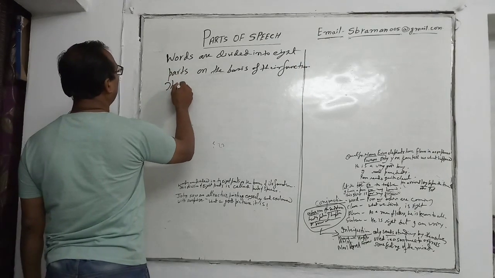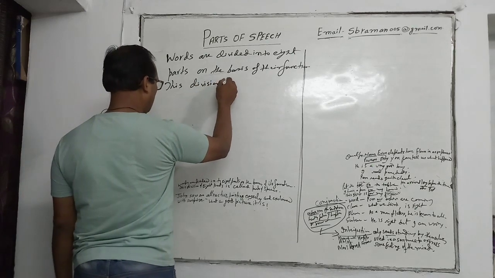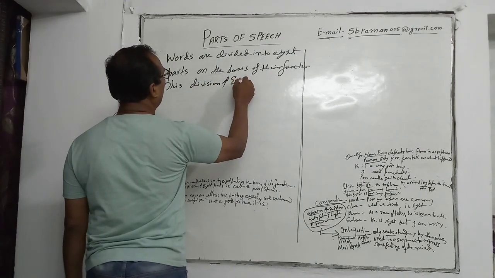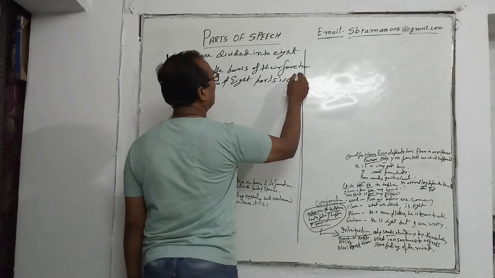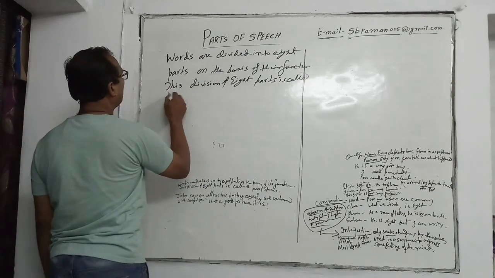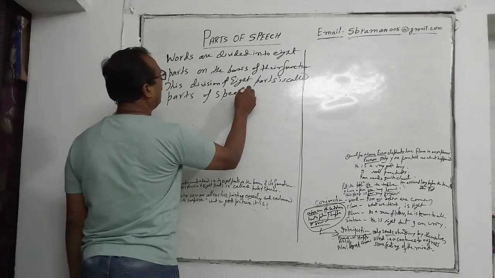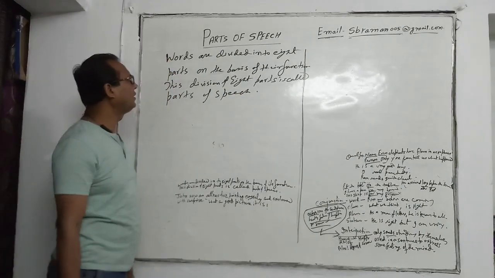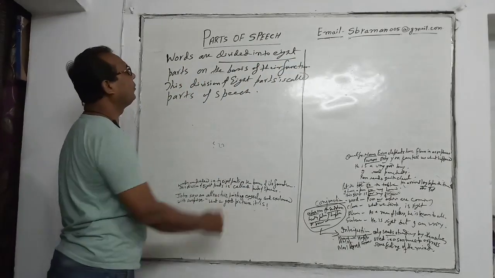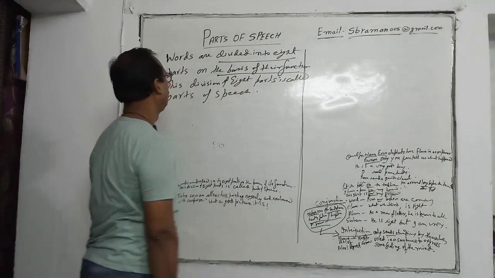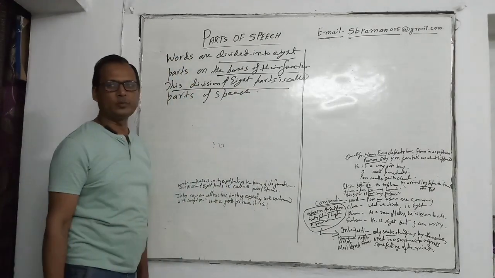This division of 8 parts is called parts of speech.